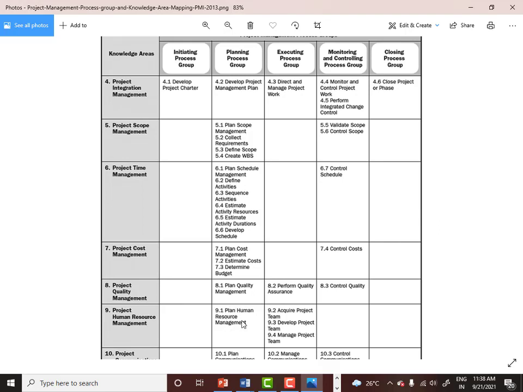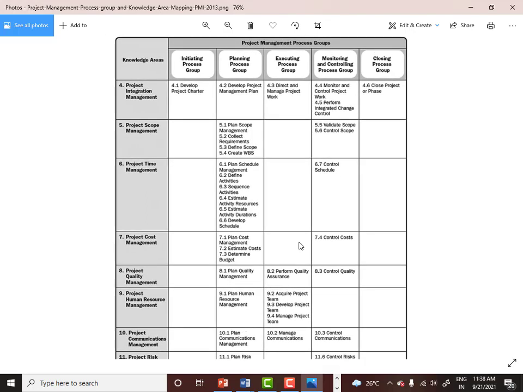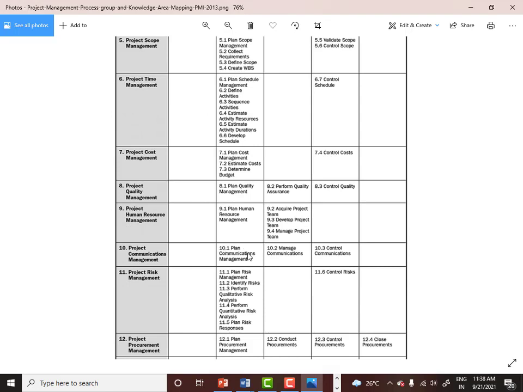When you execute the plan human resource management process, you are going to get the output as the human resource management plan. When you do the plan quality management process, you are going to get the output as the quality management plan. And when you do the plan communication management process, you are going to get the communication management plan.